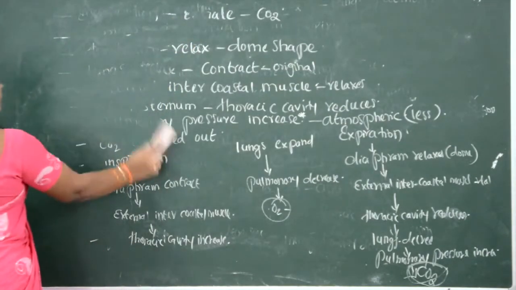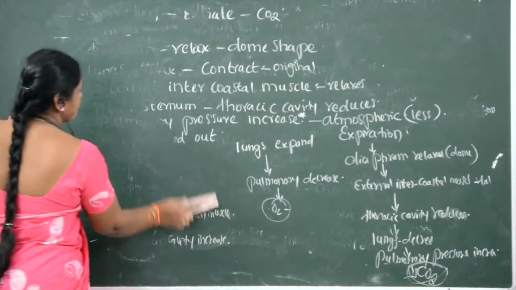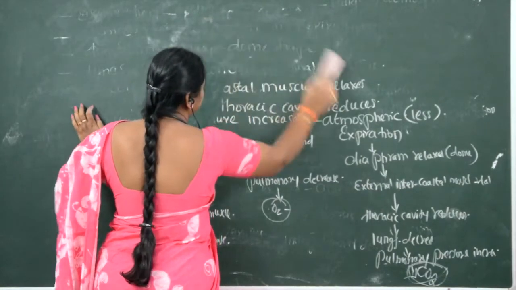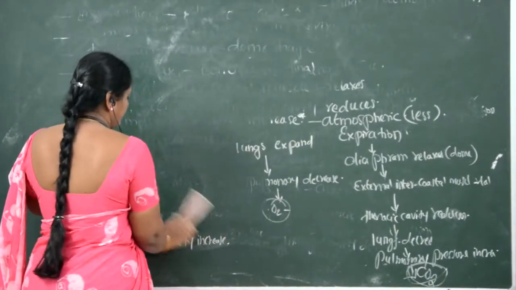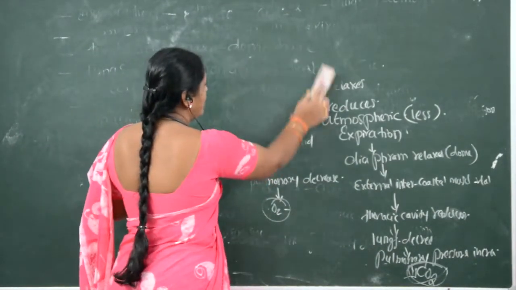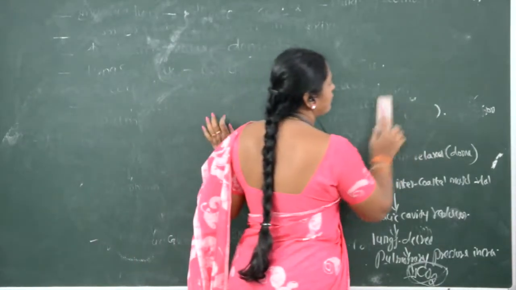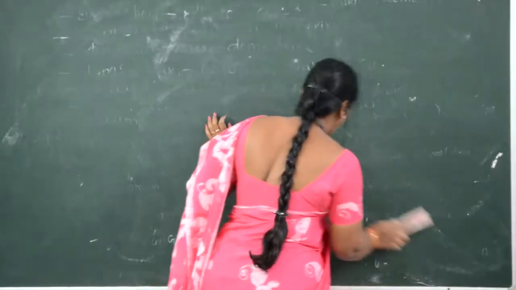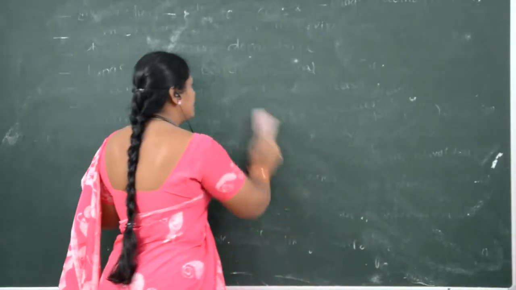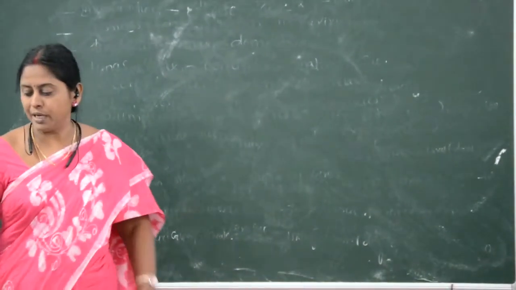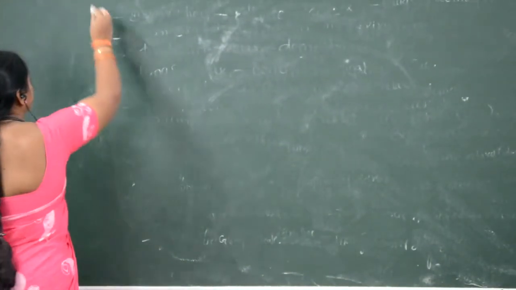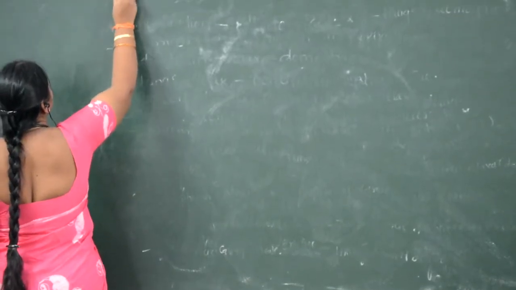Now we will see the respiratory volumes. After the mechanism of respiration, respiratory volumes. What are respiratory volumes? For normal inspiration and expiration, respiratory volumes.